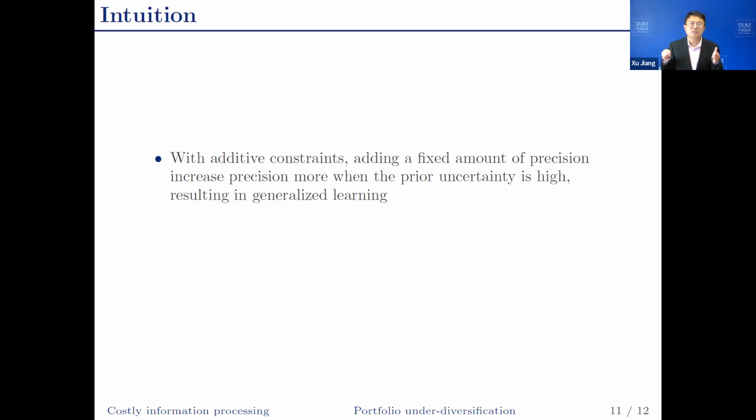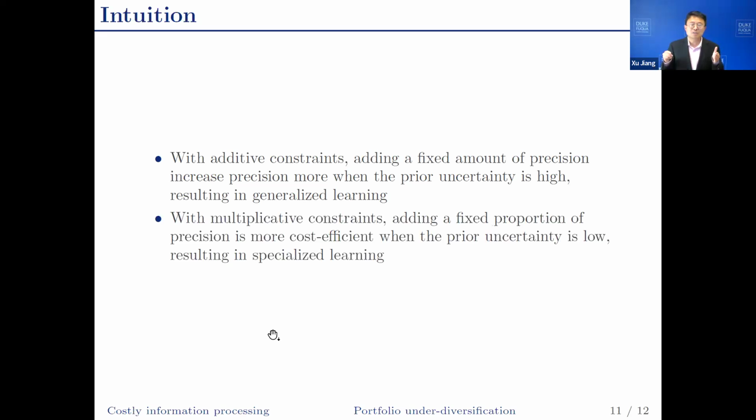With additive learning constraints, if you add a fixed amount of precision, that's going to increase precision more when the prior uncertainty is high, because the prior precision is low. You add a fixed amount, that's going to increase precision more. That results in generalized learning. With multiple learning constraint, if you add a fixed proportion of precision, that's going to be more cost efficient when the prior uncertainty is low. Because when the prior uncertainty is low times the fixed proportion, the posterior uncertainty is also going to be low. That results in specialized learning.